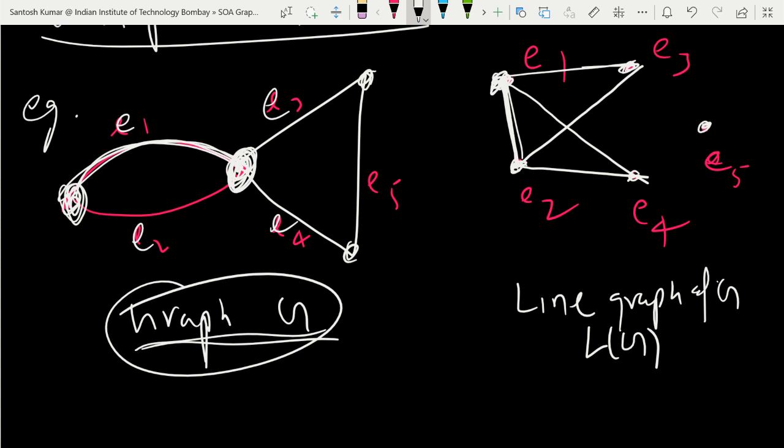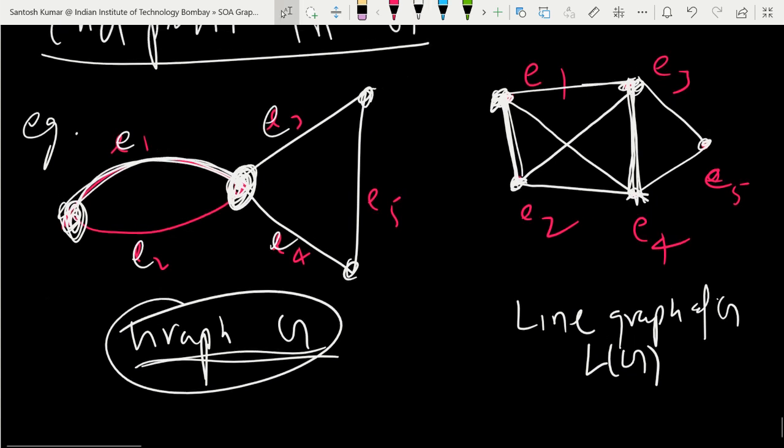Come to E3, E4. E3 and E4 share a vertex, that's why we join E3, E4. E3, E5 share a vertex, we will join E3, E5. And now E4, E5 share a vertex, that's why we join this. So this is a line graph, you see.